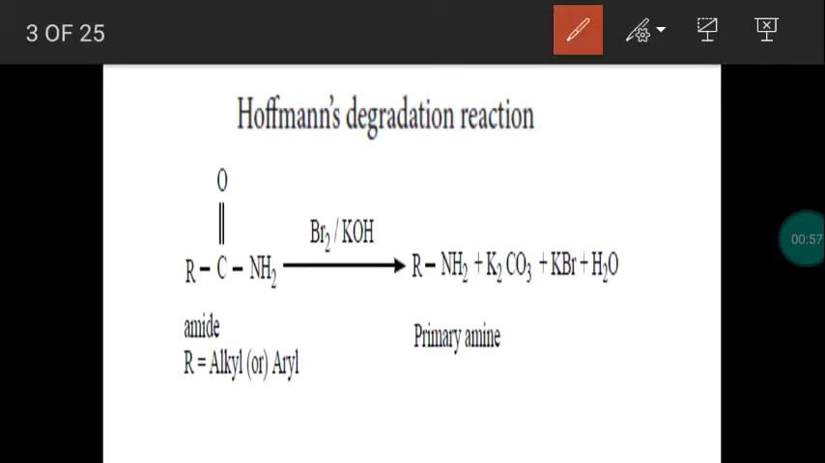Next, Hofmann's degradation reaction. In the last lesson we completed this. We studied the properties of amides, and this Hofmann's degradation reaction is one of the properties of amides. So when bromine is passed with amide in the presence of potassium hydroxide, we get a primary amine with the liberation of potassium carbonate, potassium bromide and water.